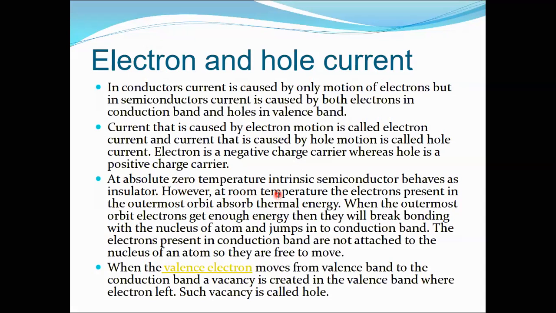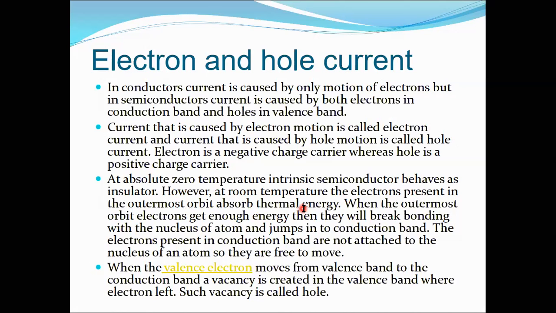However, at room temperature, the electrons present in the outermost orbit absorb thermal energy. At room temperature, the thermal energy is generally 0.025 electron volt, that is kT. So these valence electrons absorb the thermal energy and transfer to the conduction band, and after that they become free.